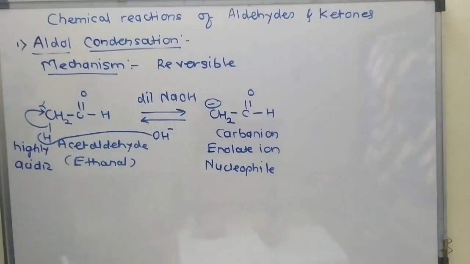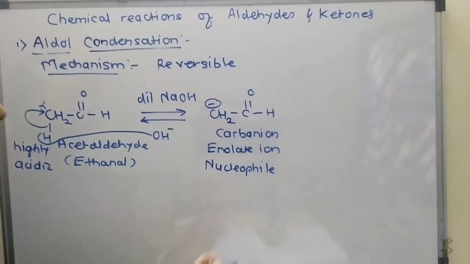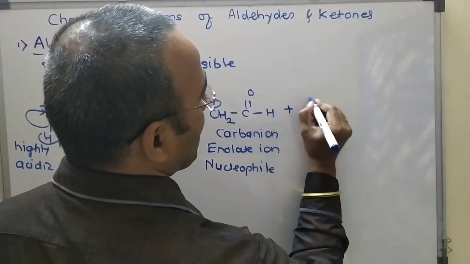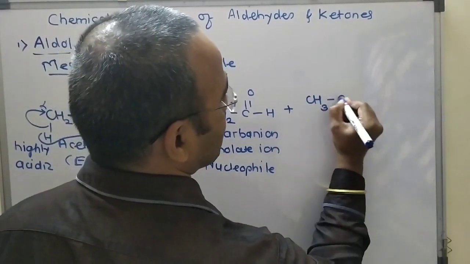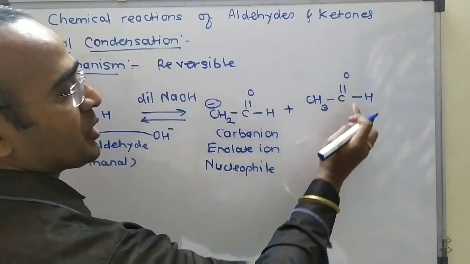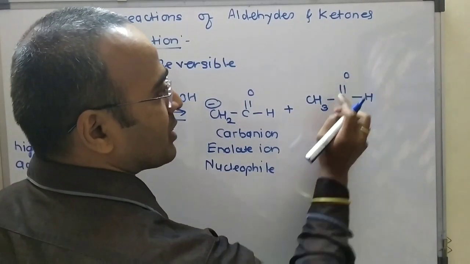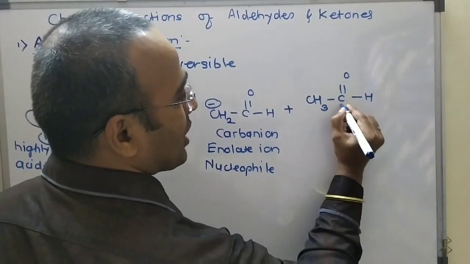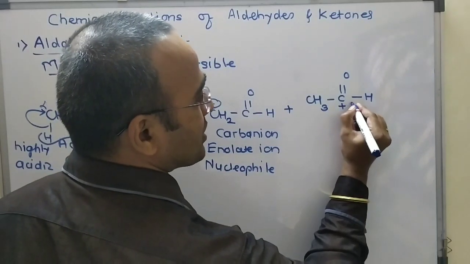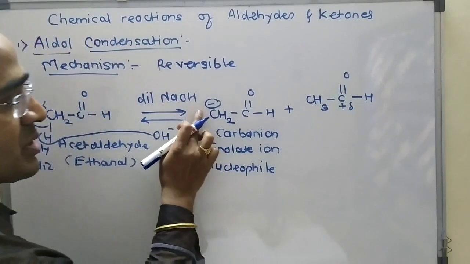Nucleophiles are the electron-rich species. So, what is the further reaction? This is the attack of this nucleophile on the second molecule of acetaldehyde. Here I would write the second molecule of acetaldehyde. This one is the carbonyl group. Here oxygen is more electronegative than this carbon atom, so it will attract the electrons towards itself. So on the carbon atom there is a partial positive charge. Now this one is the electrophilic center and this one is the nucleophile.